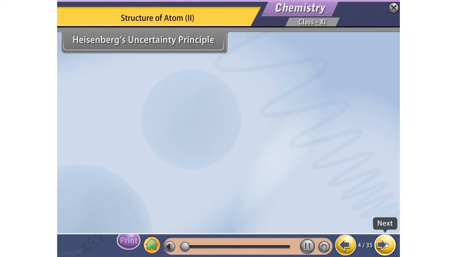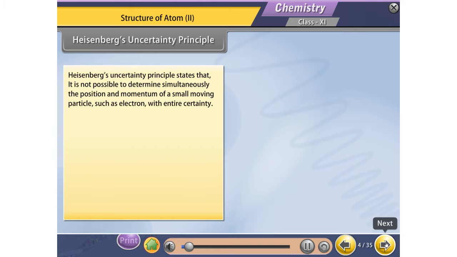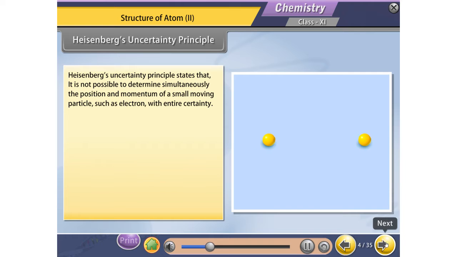Heisenberg's uncertainty principle. Heisenberg's uncertainty principle states that it is not possible to determine simultaneously the position and momentum of a small moving particle, such as an electron, with entire certainty. Mathematically, it may be expressed as delta x into delta p greater than or equal to h by 4 pi, where